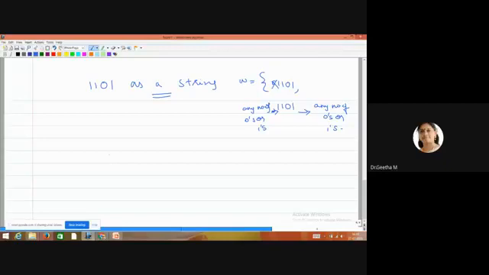So you want to start with first accepting the substring. It has to accept first one, then followed by another one, then followed by 0, then followed by the last one. It is a sequential way of accepting your substring. You have started from the first symbol. So see the substring: 1, then the second one, another 1, followed by 0, followed by 1. This is for the case of only the substring.